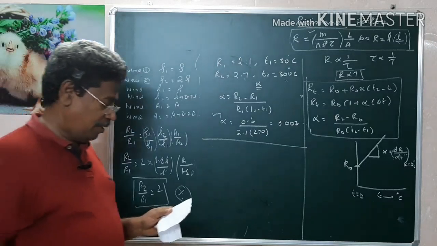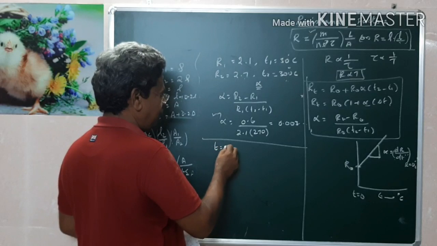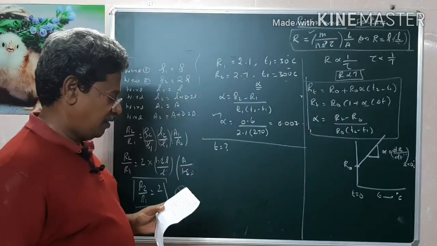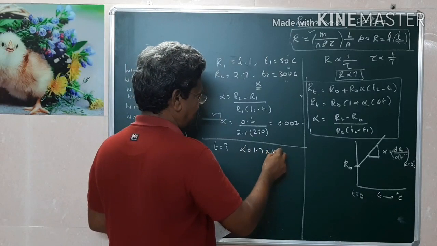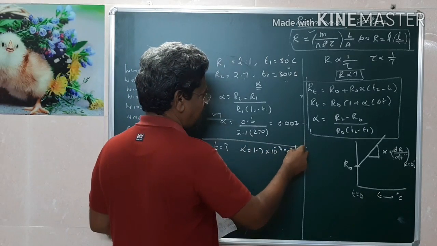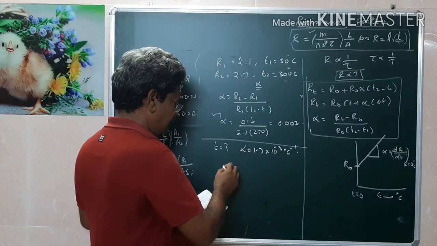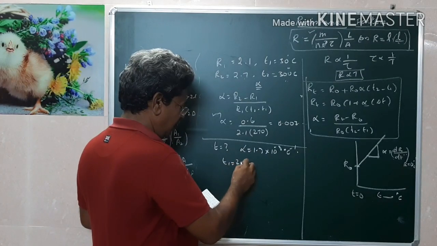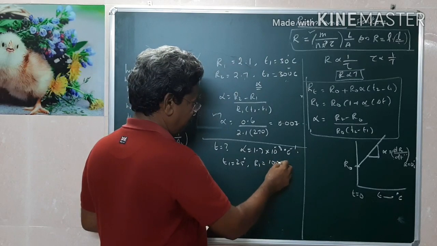And one more problem I want to solve is to find out the temperature. Instead of alpha, you may be asked to find out the temperature. For example, the data given is alpha is equal to 1.7 into 10 power minus 3 degrees Celsius to the power minus 1. And one more thing they are giving is when the temperature T1 equal to 25 degrees Celsius, then resistance R1 is 100 ohm.